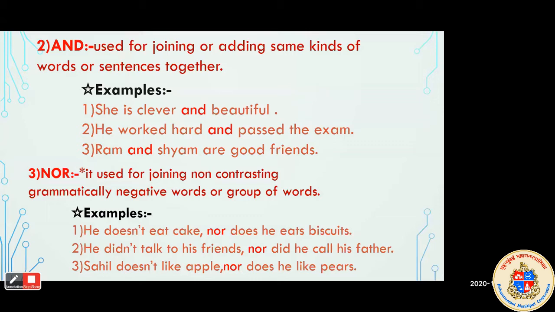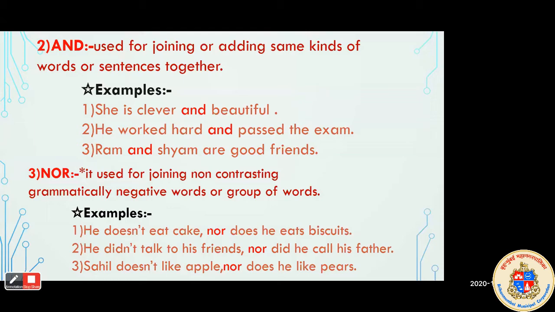So here also two negative sentences are given. If we take two different sentences, Sahil doesn't like apples, Sahil doesn't like pears. Both are two different sentences. If we are going to join these two sentences, we can use the conjunction nor. The sentence will be, Sahil doesn't like apples, nor does he like pears. It means he does not like both fruits, apples and pears.